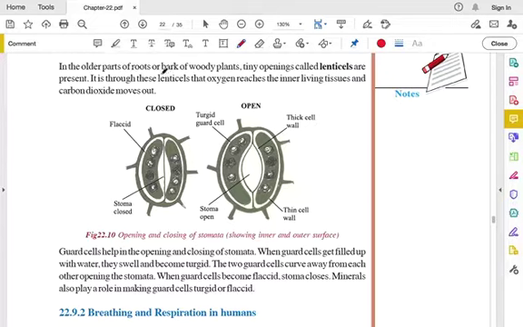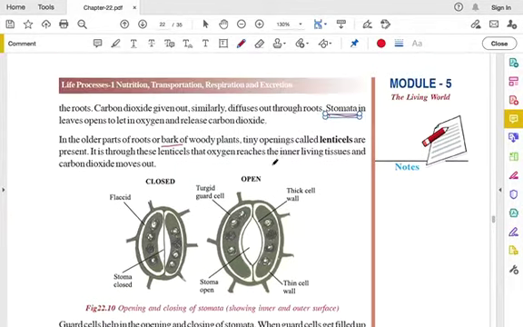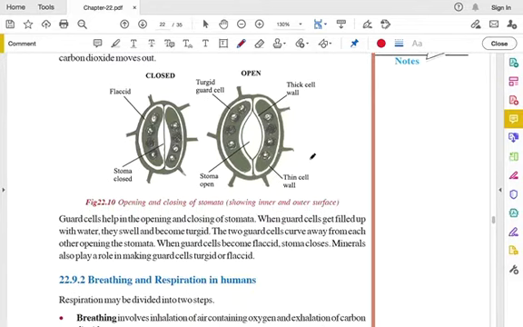In the older parts of the roots or bark of woody plants, there are some tiny openings called lenticels. Through these, oxygen reaches the inner living tissues and carbon dioxide moves out. This is for older parts of the roots or barks of woody plants. And we told here about stomata. Stomata is a part that is present in the leaves of the plant.